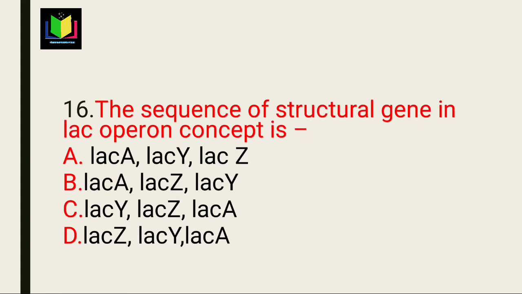Next question: the sequence of the structural genes in the operon system. In the operon model, the structural genes are of three types: first lac Z, second lac Y and last, third, lac A. So option D is the right answer. The three structural genes produce individual enzymes. Option D is the right answer.